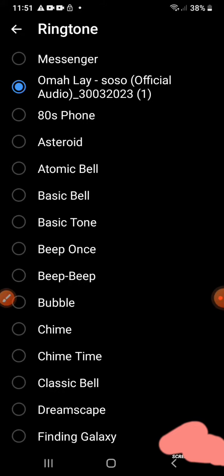The first one you're going to find is this ringtone here. And if you want to change, like me, I put this song, you can change. That's how you can change it, because I know someone uses this one on Messenger. You can use anyone. You type it up. Okay, thank you.